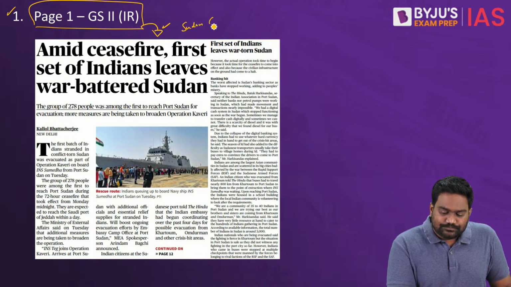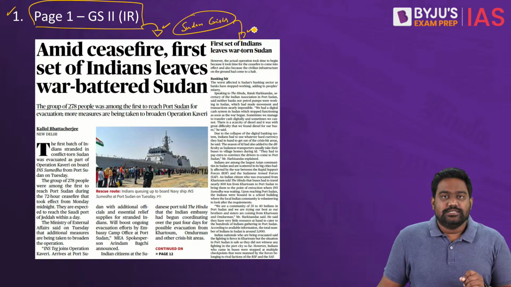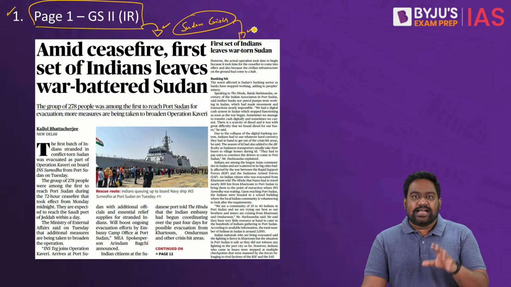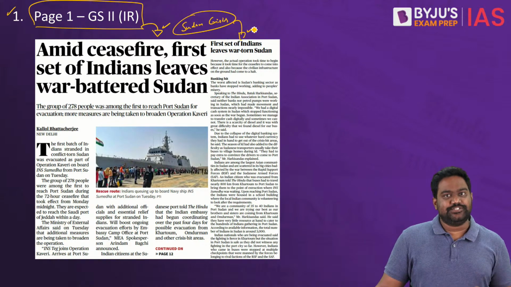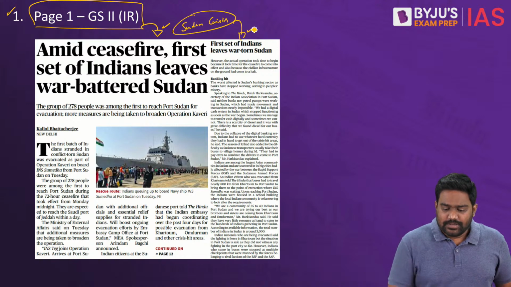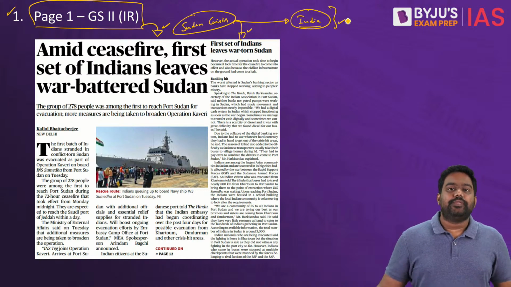As many of you know, the African country of Sudan has been going through a deep crisis since the last few days. In fact, since many years, Sudan has been going through a political crisis. This crisis has aggravated, it has deepened, and this faraway development is of direct concern for India.